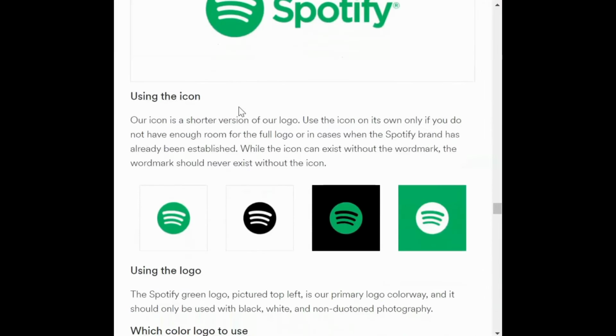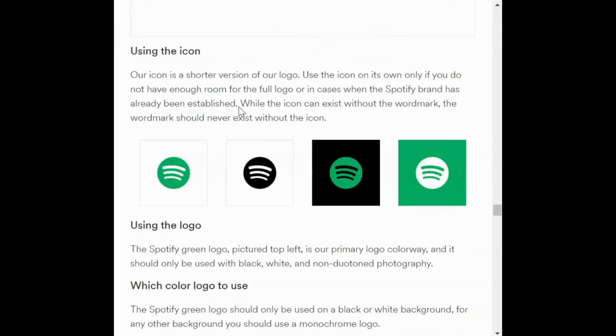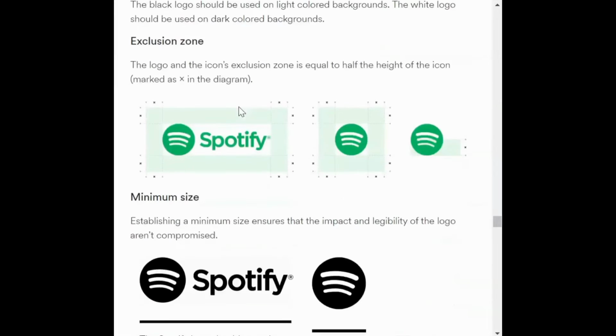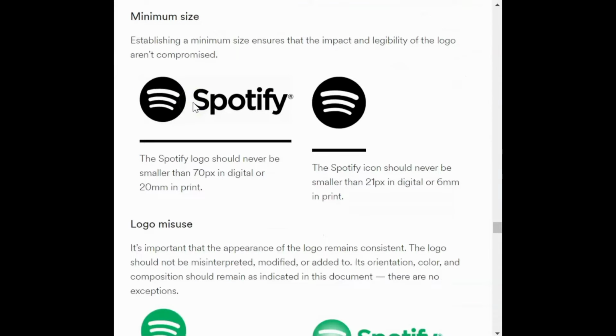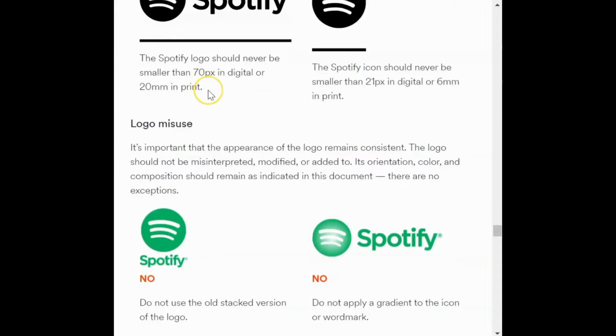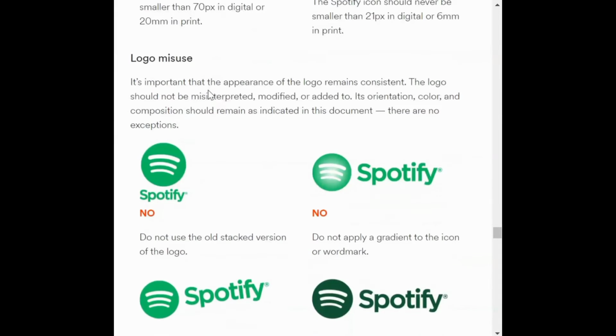So let's say you're designing social media for Spotify. At that point, this clearly shows how you can go forward and use their logo. They have specific rules on how to use the logo. This is how you use the logo. And then they also have a minimum size. If it's in print, here's how you use it. If it's online, they have different rules for online.